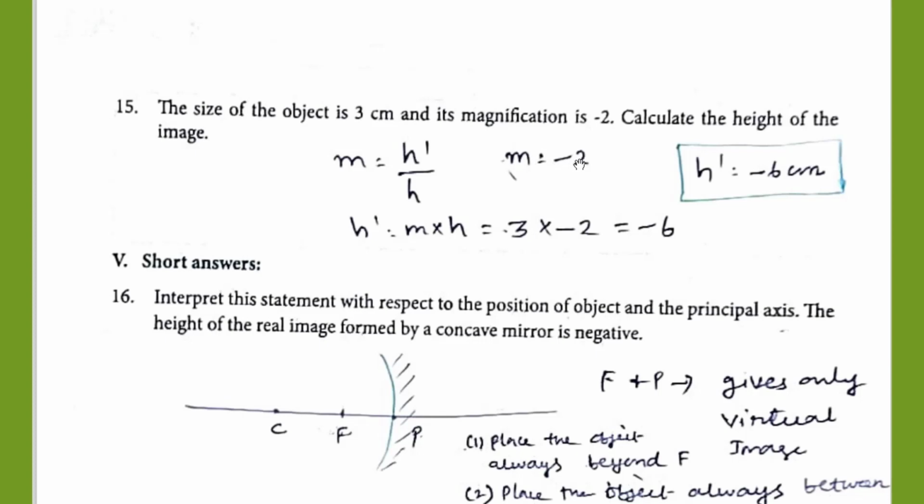Magnification M is equal to -2. Size of the object is 3 cm, that is H is equal to 3 cm. Substitute the value of M and H in this equation. 3 into -2 is equal to -6. H dash is equal to -6 cm. This is the height of the image.